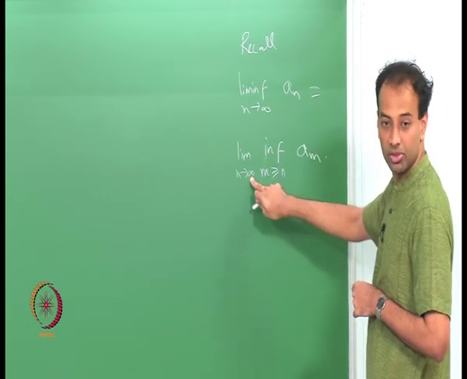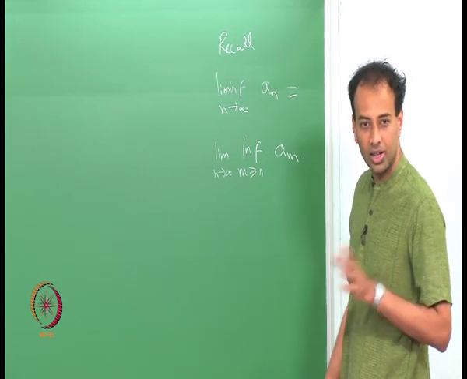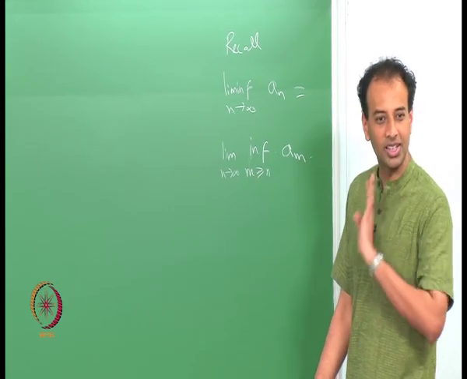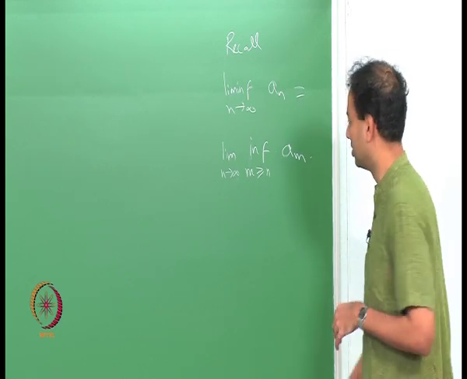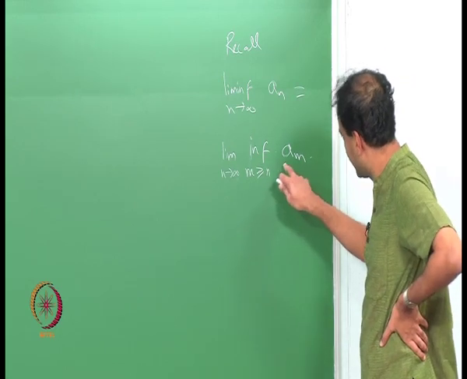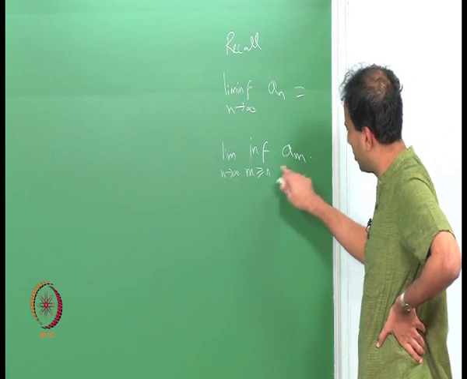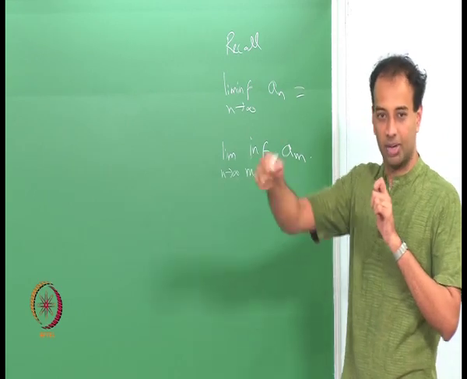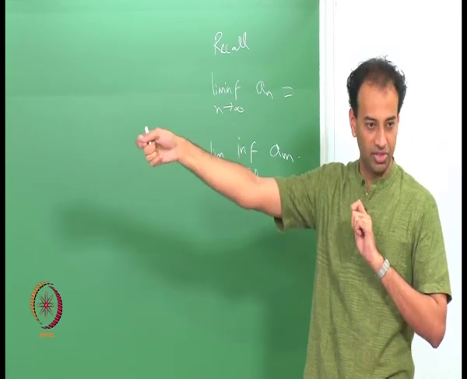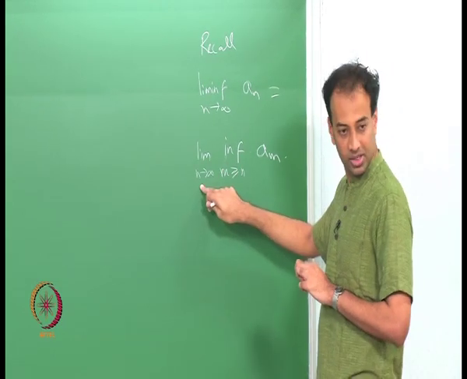This is the definition of lim inf. I think I gave a little bit of an overview of limits in the very first lecture. So, you look at the sequence for m greater than or equal to n, a n plus 1 and so on, and you look at that infimum and then you send n to infinity.